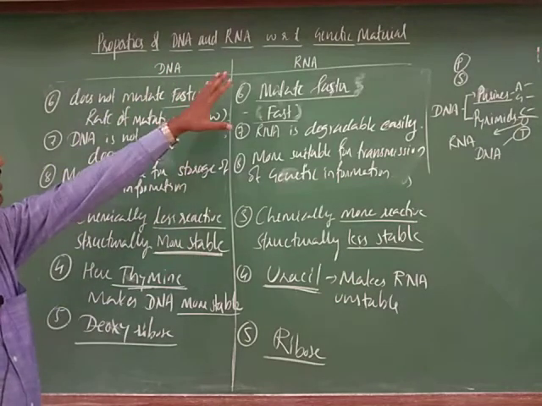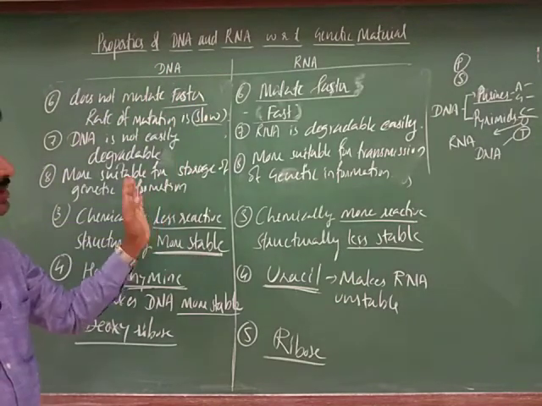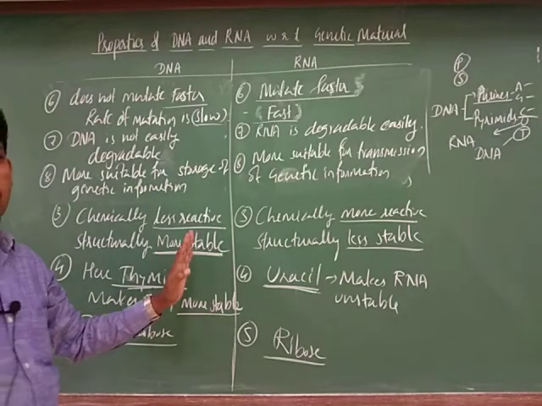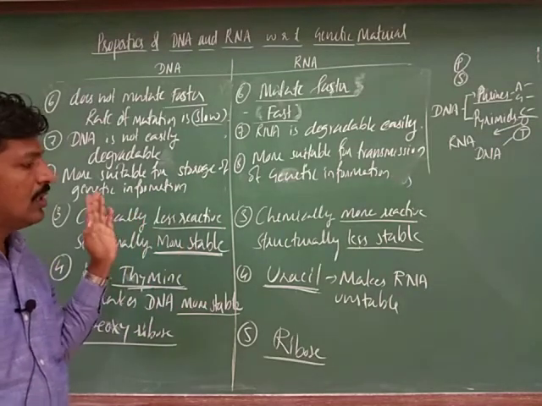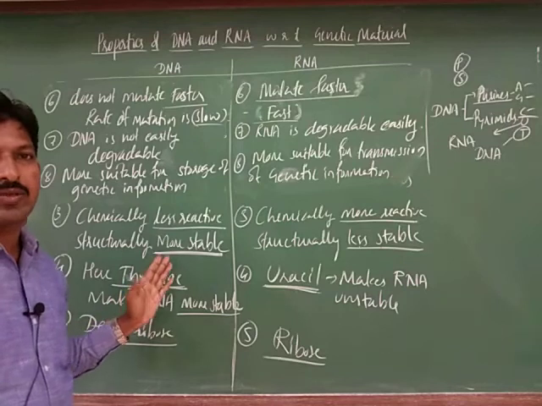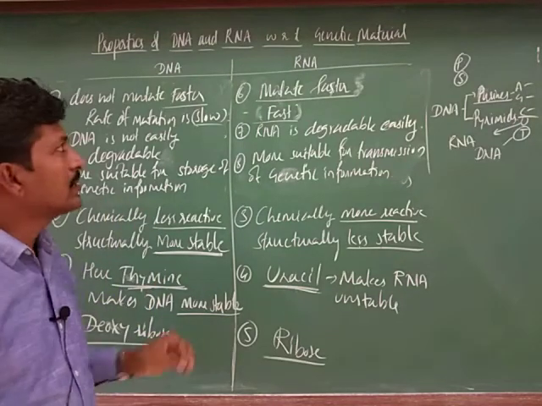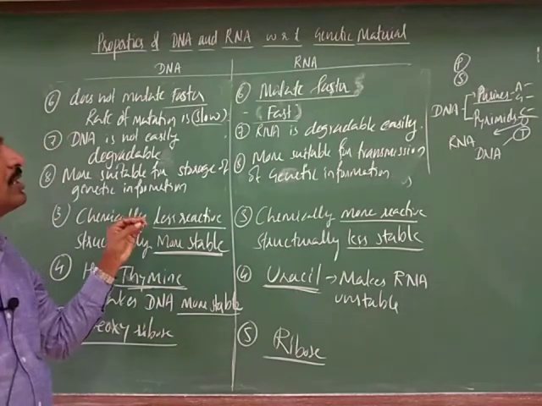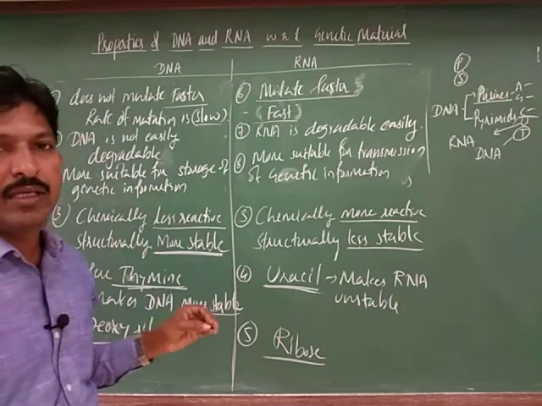Some similarities are also there, and differences are there. Just note these points. At least you must be able to write 5 points when they ask you to write the differences between RNA and DNA, right. Thank you, students.